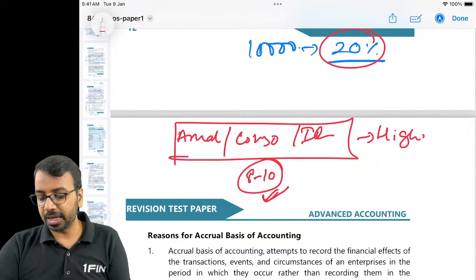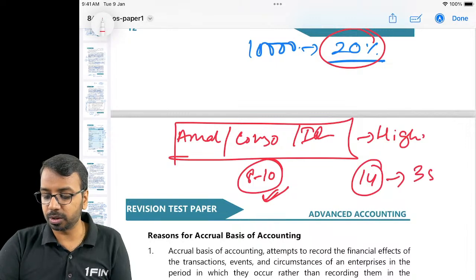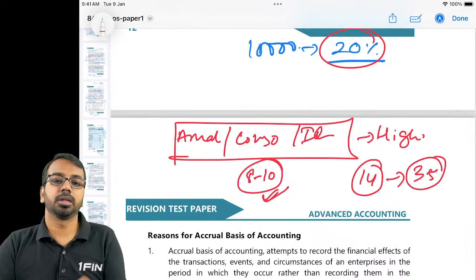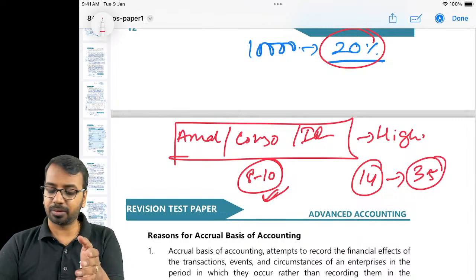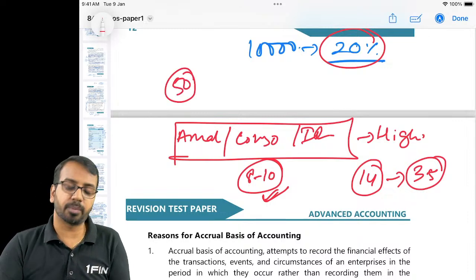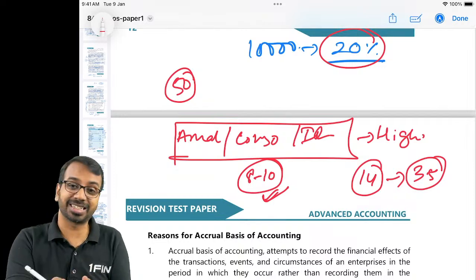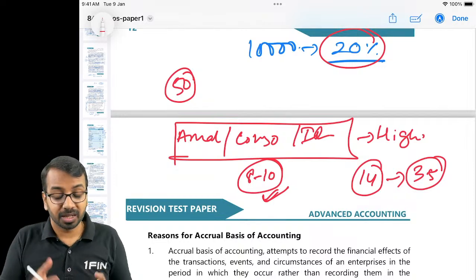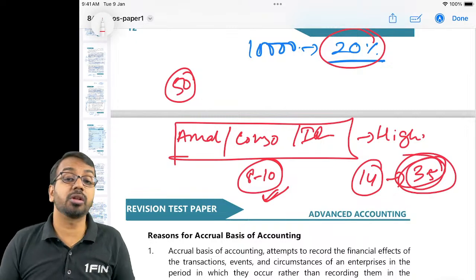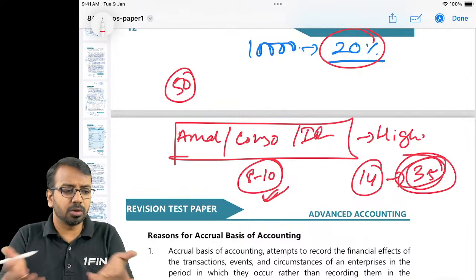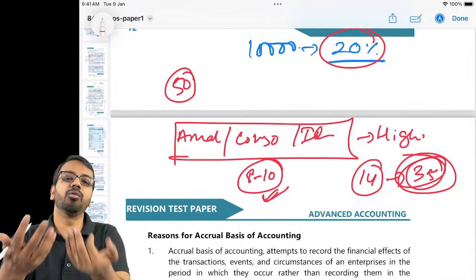And for any 14 marks question, don't spend more than 35 minutes. I've seen, the other day I was doing a marathon at ICAI, and then I realized that one of the students spent 50 minutes, not 50 marks, 50 minutes for a particular question, and he messed up other questions. So that you should not be doing. Now, after 35 minutes also, if you are not able to solve, means you will not be able to solve. Accept it, move on to the next question.